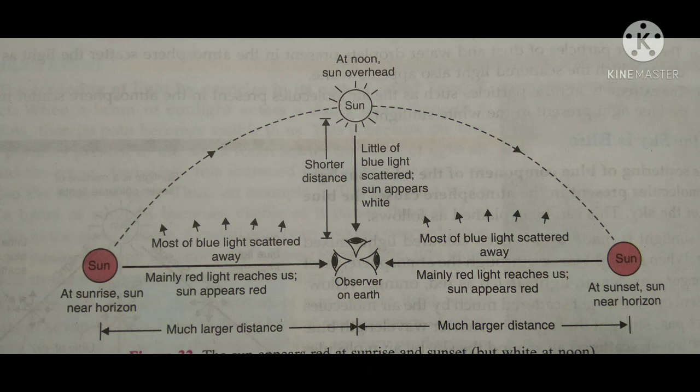So this is the main point of the phenomenon of scattering of light: the sky appears blue, sometimes red at sunrise and sunset, and even white at noontime. How interesting, isn't it? So we have completed this chapter.